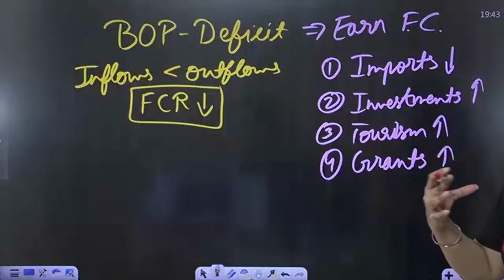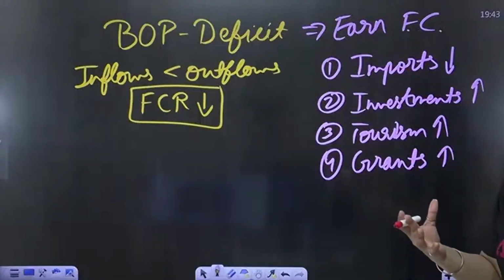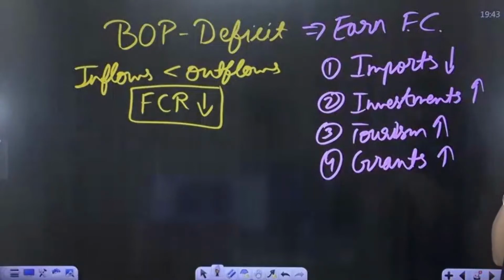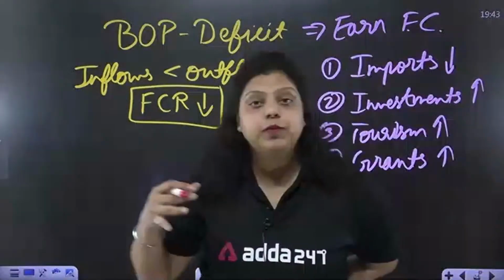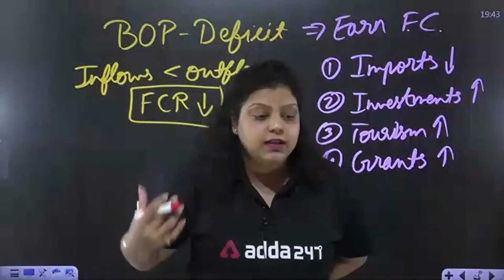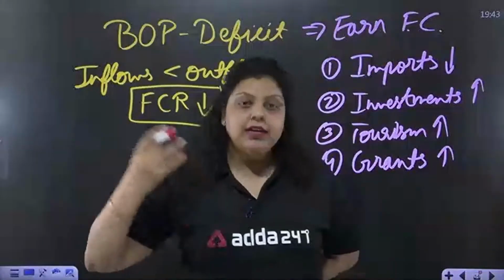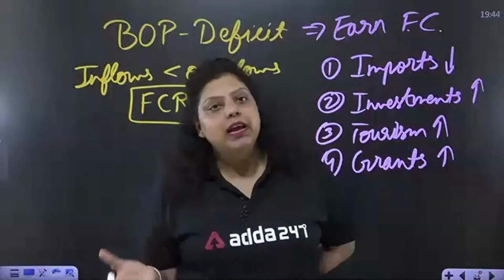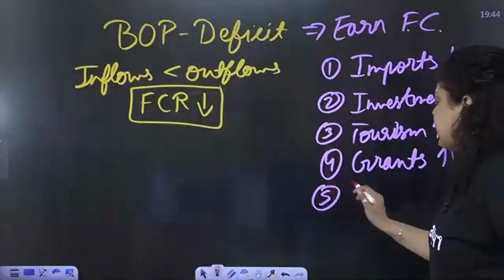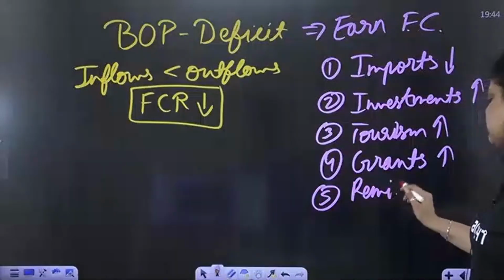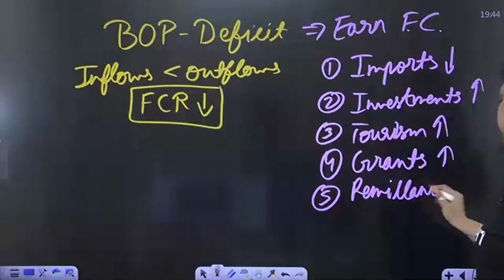Let's say USA, China, Japan, Russia, they are all thinking that India is facing a loss right now, and India has a very good relation with us. So we are ready to give a certain amount of money to India as a grant. A grant is a kind of donation. Then apart from that, the remittances. Remittance means transfer of funds from one place to another.